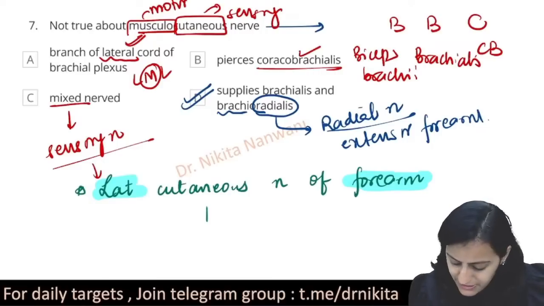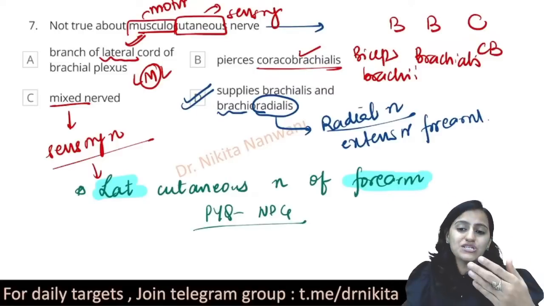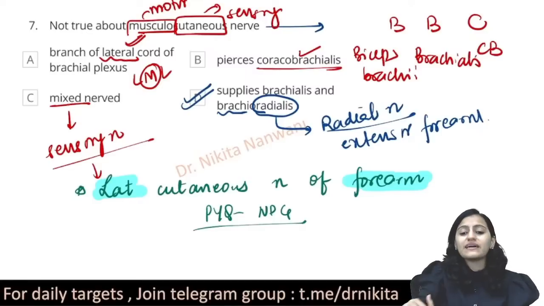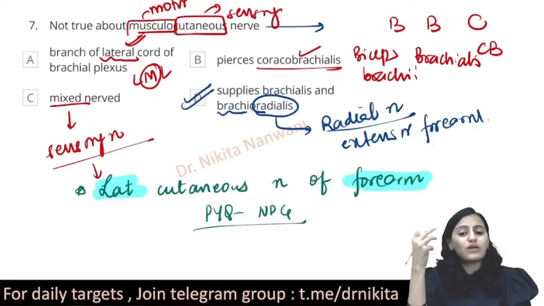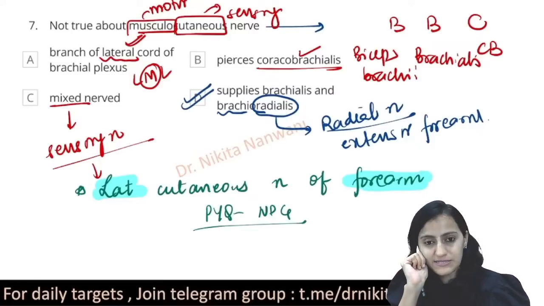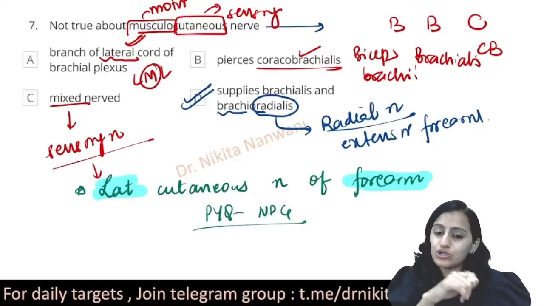This is one of the recent PYQs of the NEET PG exam also. A patient coming with history of trauma, injury, has complained of inability to flex the elbow, loss of sensation in the lateral forearm. What nerve is injured? It is the musculocutaneous nerve. So remember all these important points for the musculocutaneous nerve.